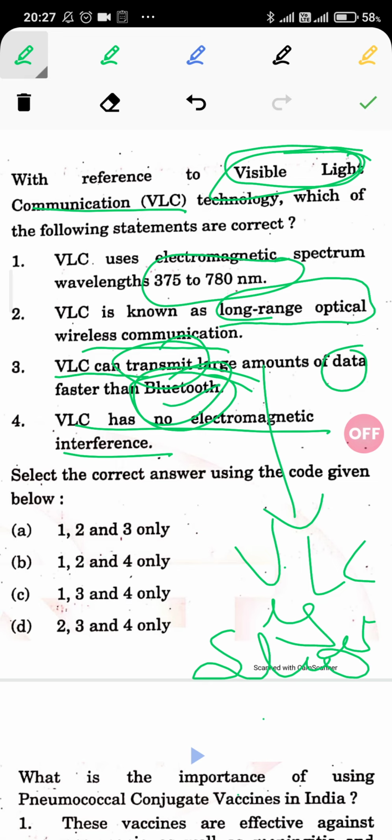If we assume that is right, then we go to the second option: VLC is known as long range optical wireless communication. Here it is saying that VLC is long range.